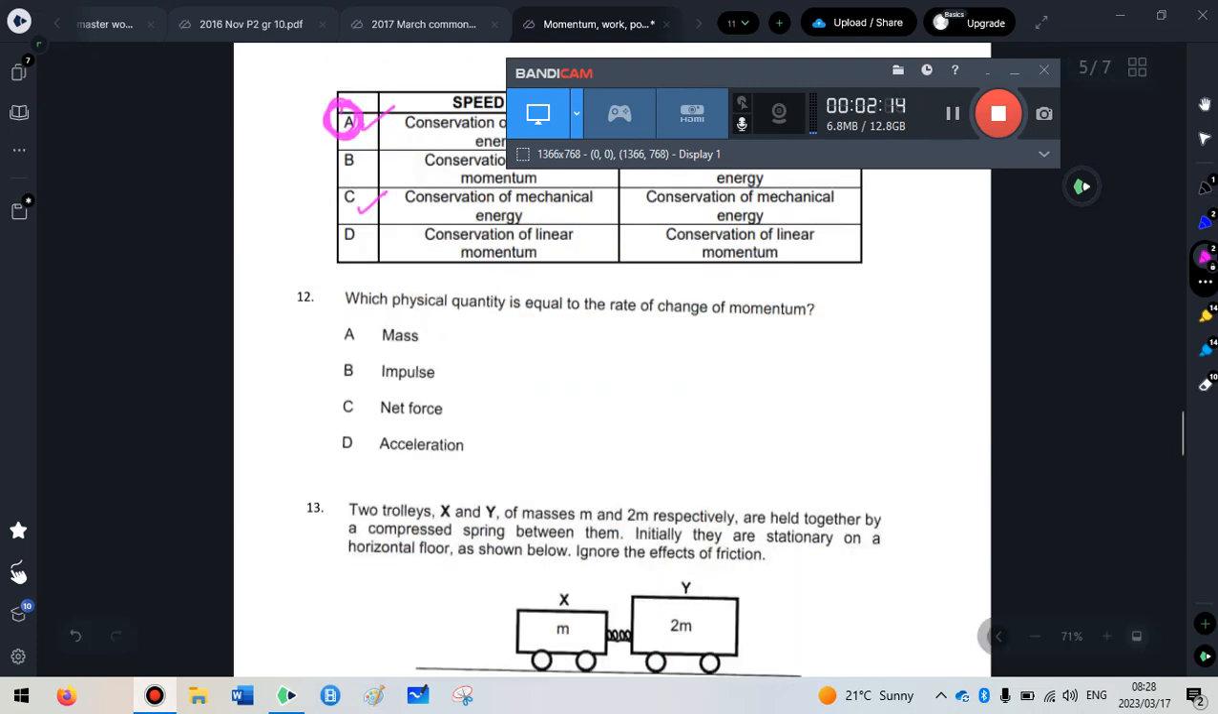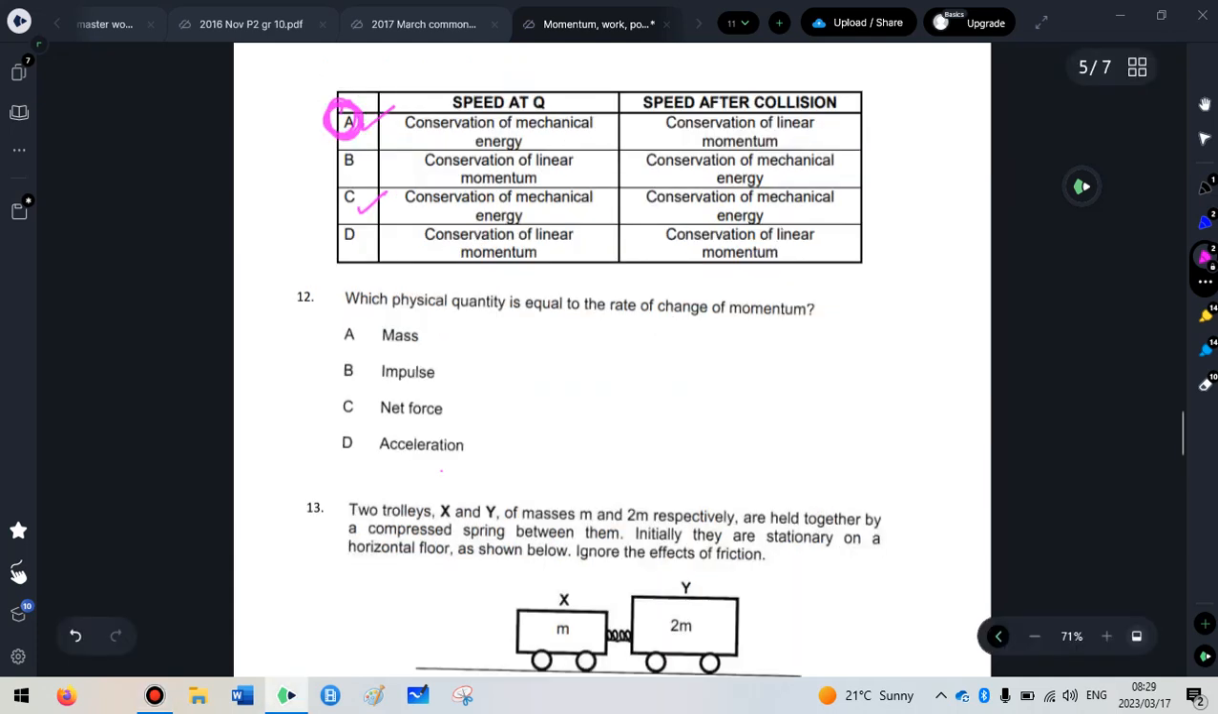Okay, next question is again a very common question. It's come up before. It says, which physical quantity is equal to the rate of change of momentum? Rate is something divided by time. Change in momentum. Okay, so rate of change in momentum, and we know from the previous question was equal to force. The previous question just asked us for the unit. This one's asking what is it actually equal to. So it is C, net force.